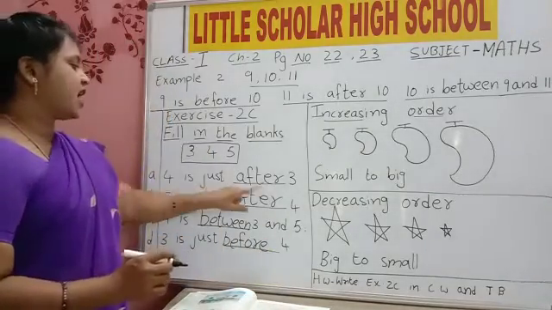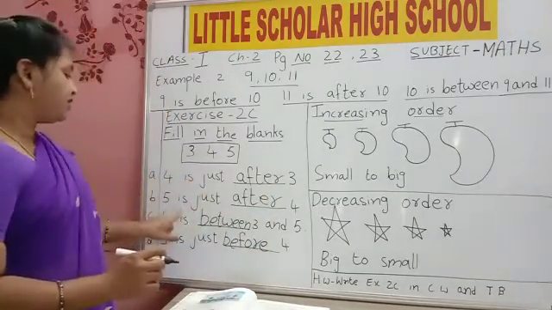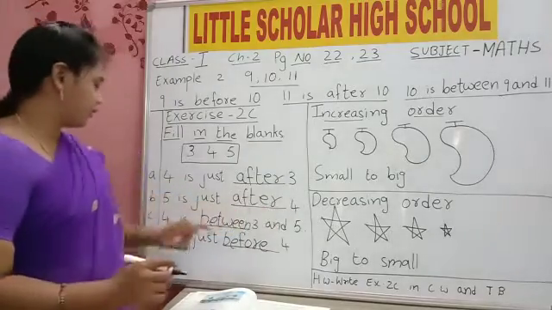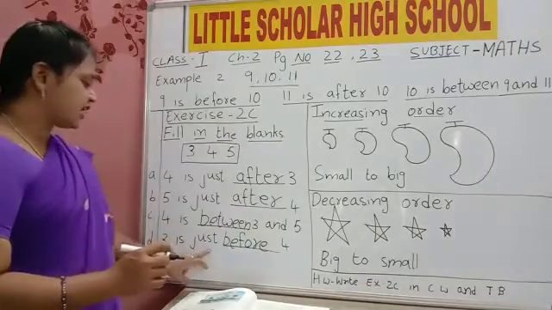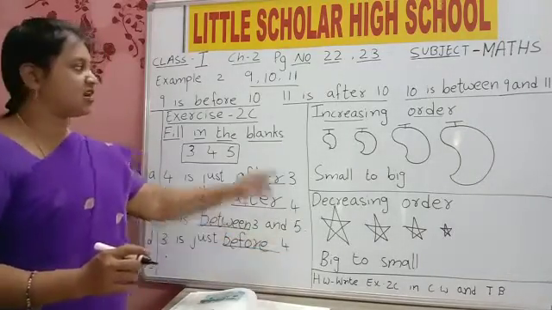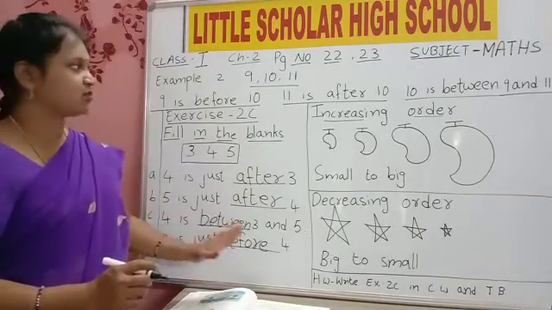Read once again children. 4 is just after 3. 5 is just after 4. 4 is between 3 and 5. 3 is just before 4. Is it clear children? Write this both in classbook and textbook.